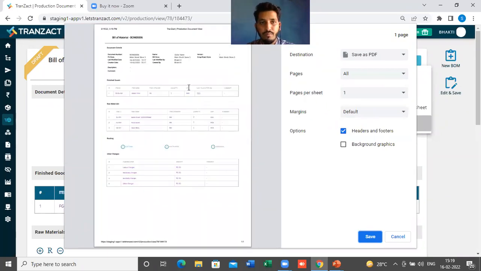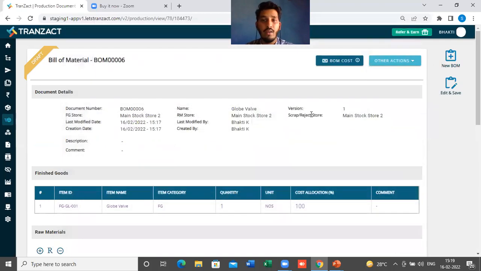That includes the document details, the finished good details, the raw materials, routing, and other charges. So you can print out this BOM or the production orders and hand them over to your workers so that they can start working on that part. These are things we have added and optimized in the bill of material.